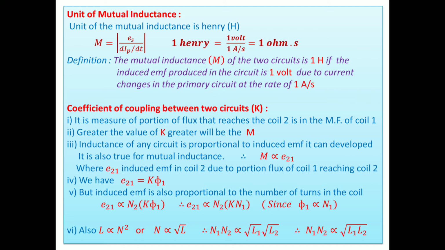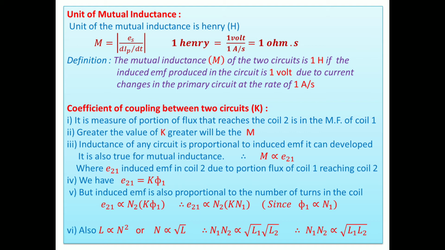Similarly, a magnetic field is incident only on the face of the coil. That means the primary's flux is incident only on the face of the secondary, so not all flux is linked with the secondary. Some portion is linked. Then how much portion is linked? It is measured in terms of the coefficient of coupling of the two circuits.